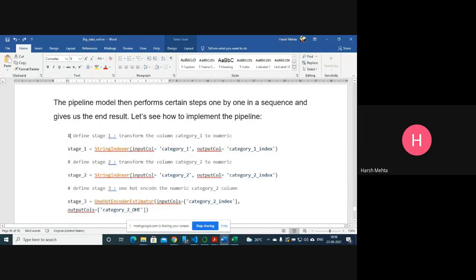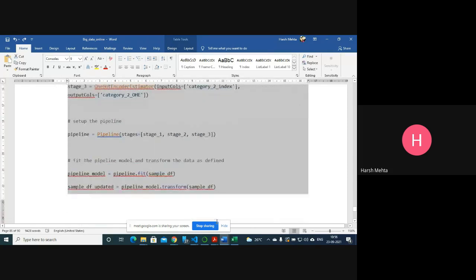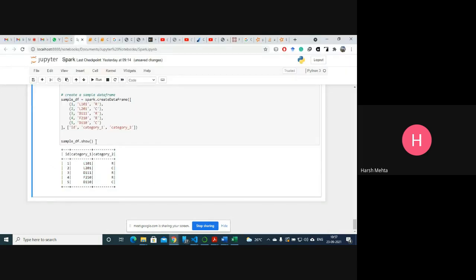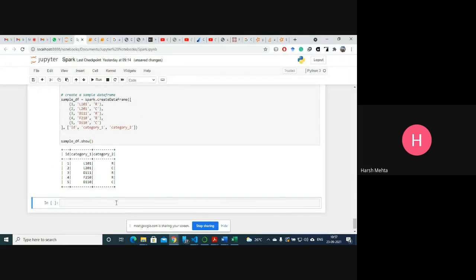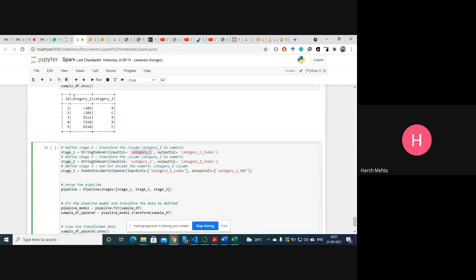So let's define the stages, what we want to do with each stage, then define the pipeline. First we have defined the data, and the next step is to define stage one. StringIndexer, input column category 1, and output column is category 1 index. So first we are converting this into numbers. The StringIndexer for category 2 converts it to category 2 index, and then we apply one hot encoding.